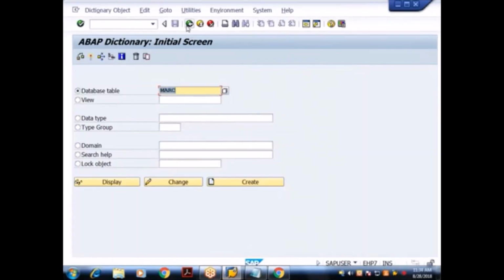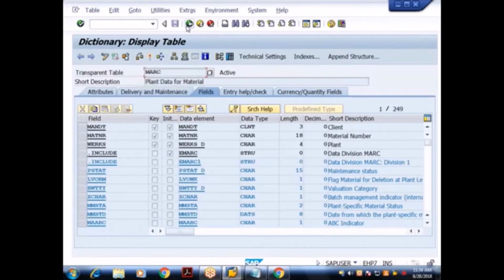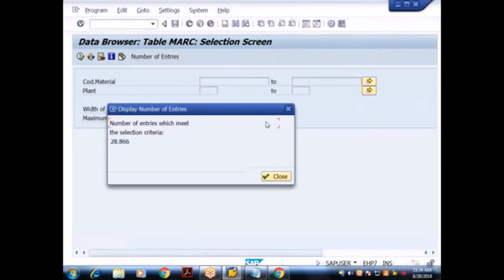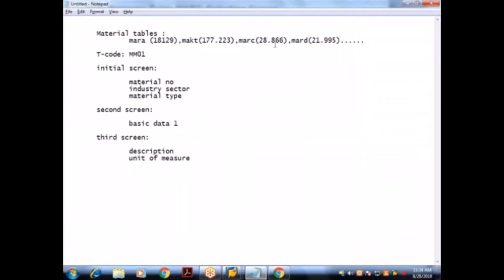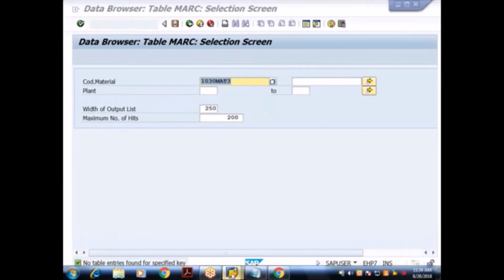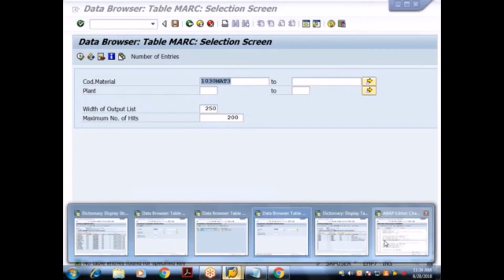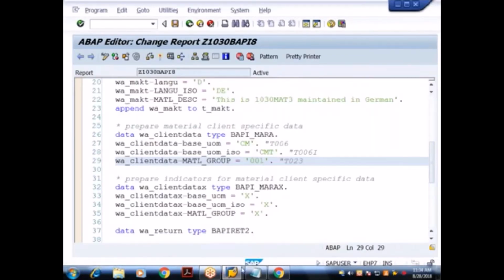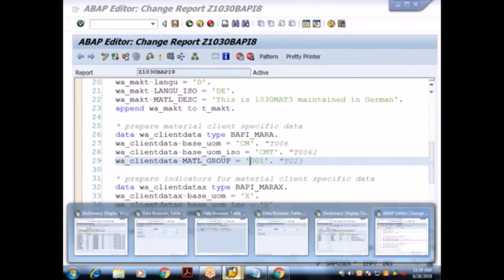Then what is the other table we have? Plant. But for this material, we have not entered any plant data. Even though we have the material number here, if I go to number of entries, 866. Earlier also the same. It means it is not inserted in this table. 1030 mat 3, is it there? No, because for this material, I have not passed what? Plant data.